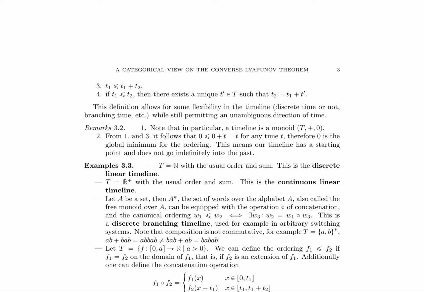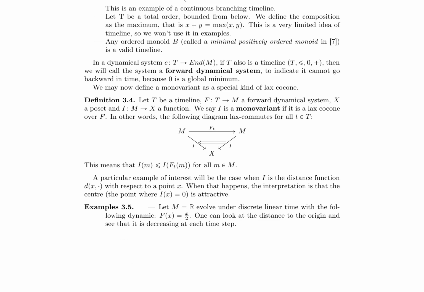The authors introduce a categorical view on the converse Lyapunov theorem, defining a timeline as a monoid, t less than or equal to 0, with a notion of direction and a global minimum 0. This concept allows for flexibility in the timeline, including discrete or continuous time, branching time, and more. The authors provide various examples of timelines, such as discrete linear time, continuous linear time, discrete branching time, and continuous branching time.